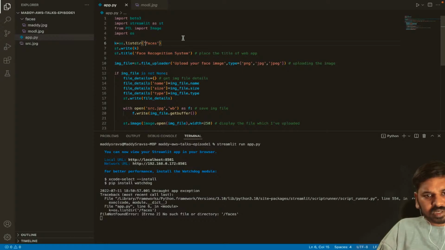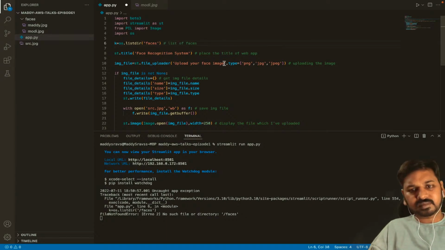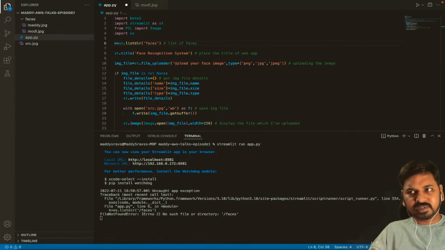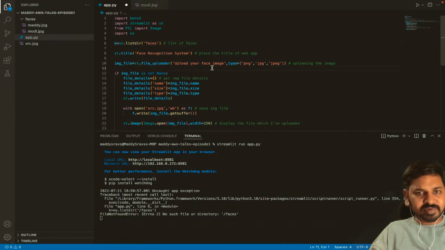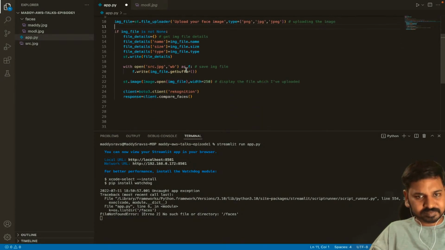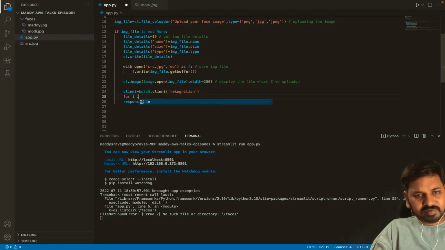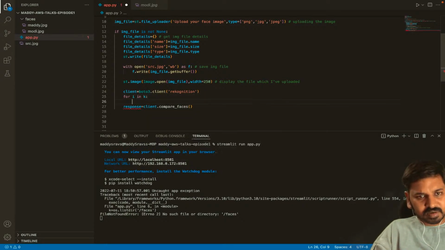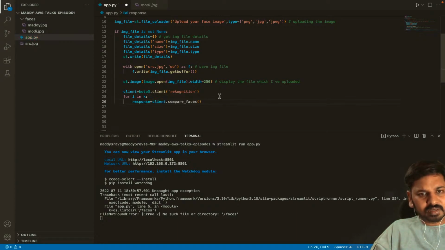So this is the way to read the number of images from the folder. k equal to os.listdir of faces, so it is holding a list of faces. Now what I have to do is iterate, for i in k. So here I'll open the image.